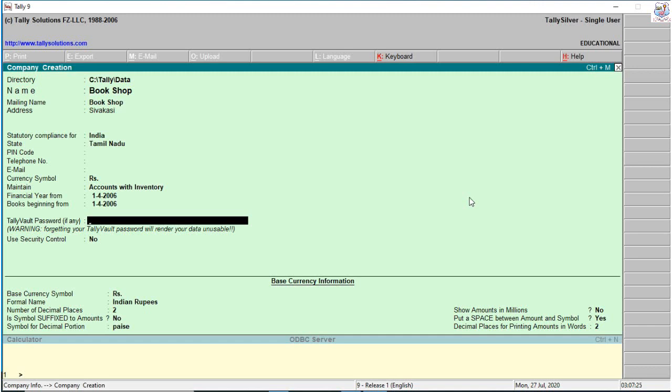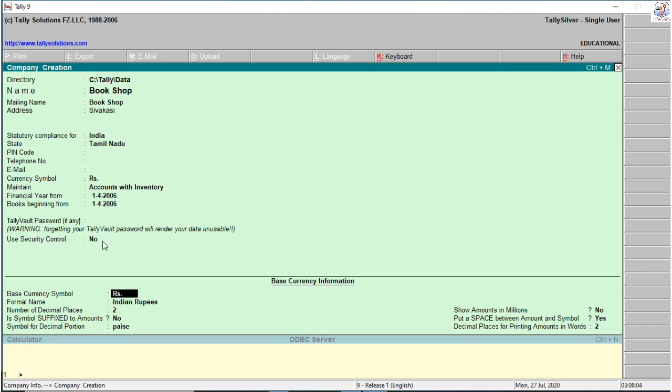authentication, Tally valid password. Forgetting your Tally valid password will render your data unusable. If you create a password and forget it, we cannot recover a forgotten password in the Tally server. So you need to enter the password. In this security control, press yes. We have username and password. In Tally valid password, only the password is visible. In Tally security control, username and password are also used. So I need not. So no.